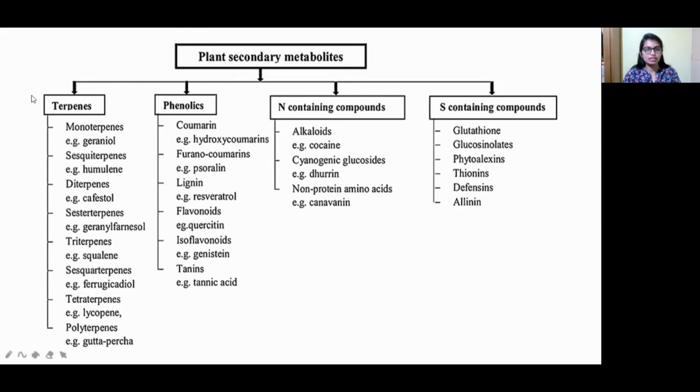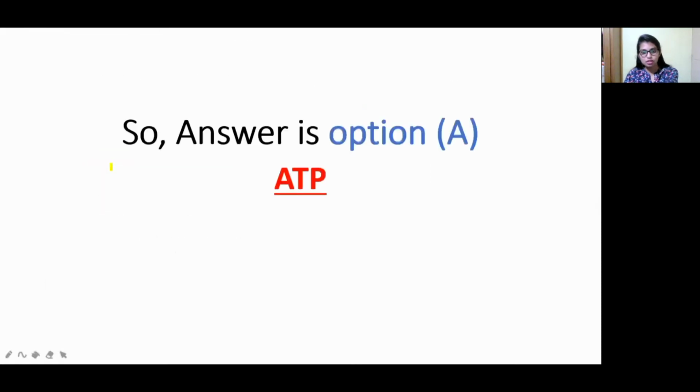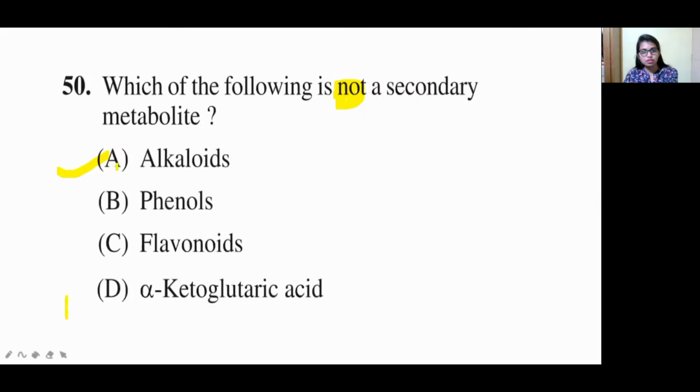See here, these are all the plant secondary metabolites: the terpenes family, phenolics family, nitrogen containing family, and also sulfur containing compounds. In the question they are asking alkaloids, phenols, flavonoids, alpha ketoglutaric acid.